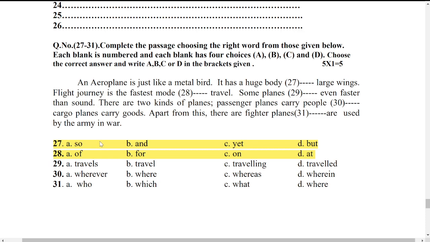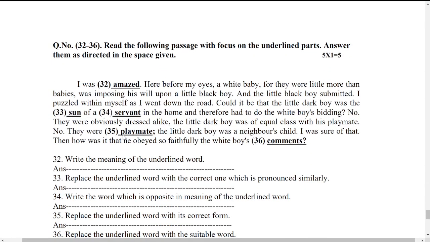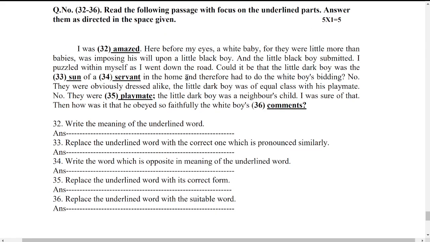Now select the options which are suitable in these blanks. Okay students, next one, what we have next here is read the following passage with focus on underlined parts and answer them as directed. So this is the last section which we have. In this section, we have some of the words highlighted. Okay, I'm highlighting them again. So one is amazed, another one is son, another one is servant, another one is playmate, and another one is comments. These are the five words which are underlined.